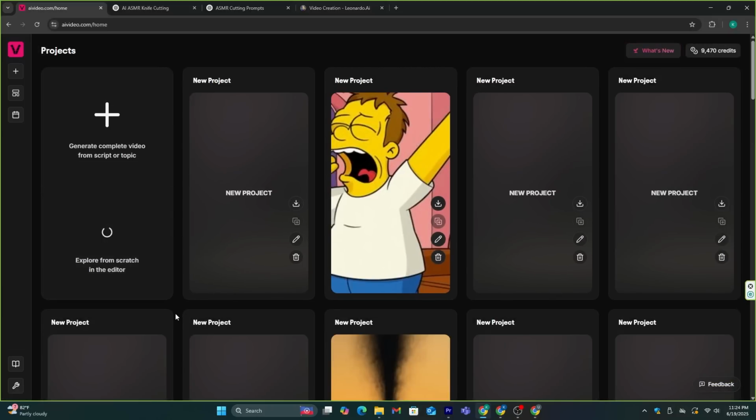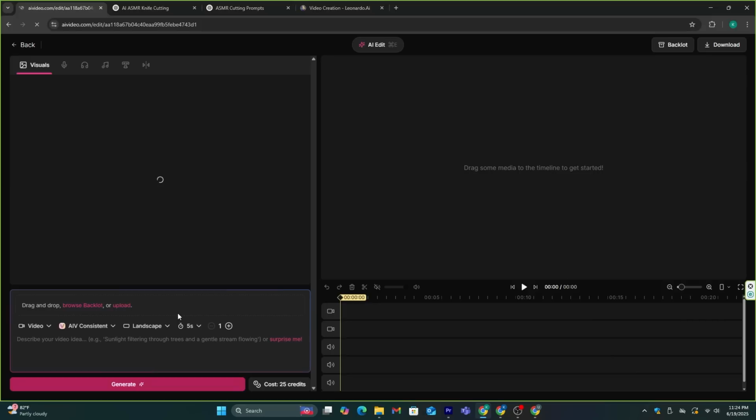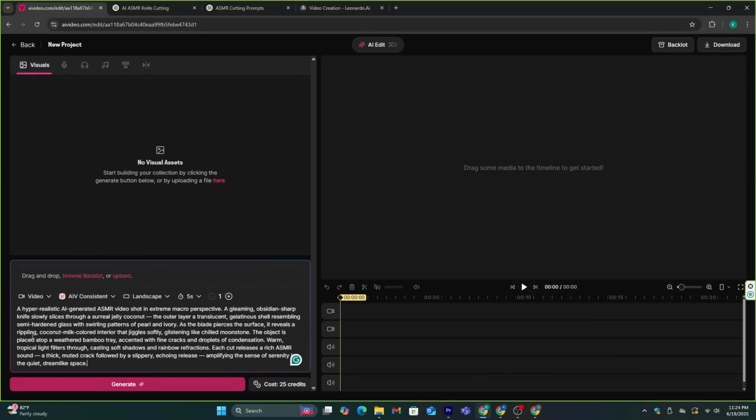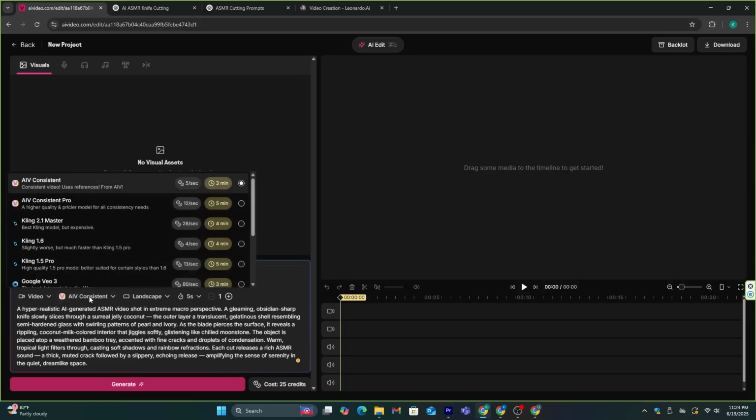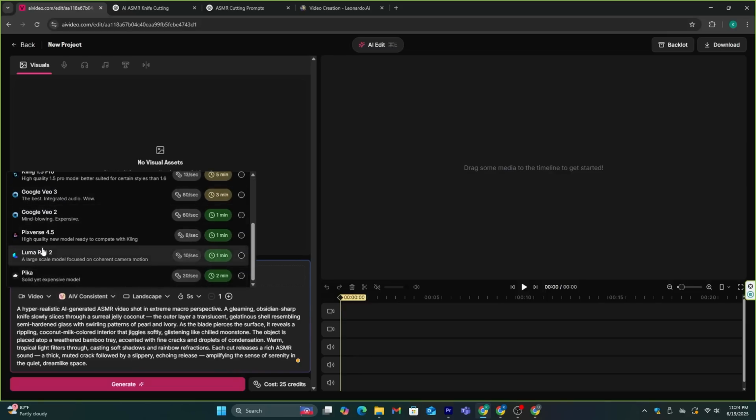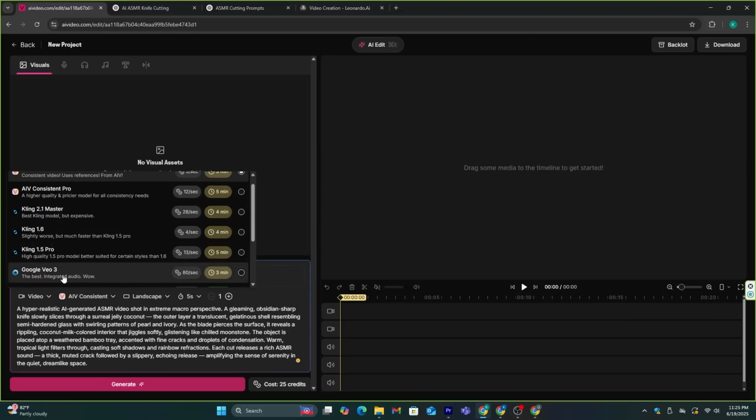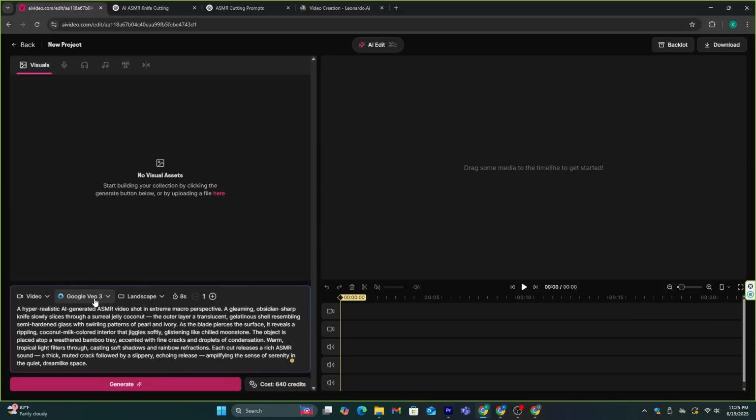First, you need to select the Create from Scratch option, and this is the editing dashboard. I'm going to paste the prompt here, and you can make images, videos, and convert images to videos as well. As you can see here, with this tool, we can access all the available AI video models. This time, we are only using the VO3 model. I'm going to select it. And let's set the size of the video as landscape, and generate.